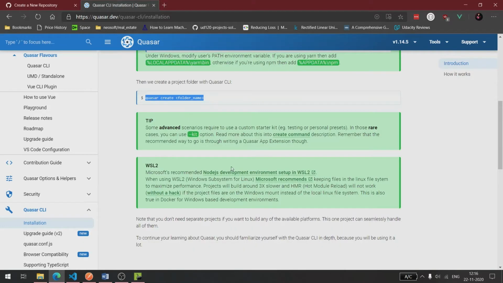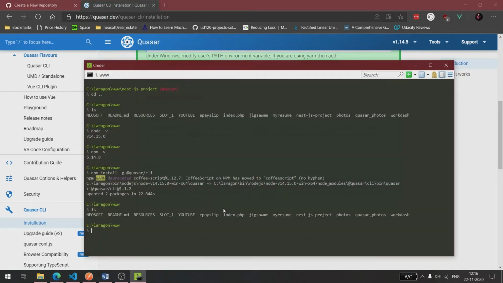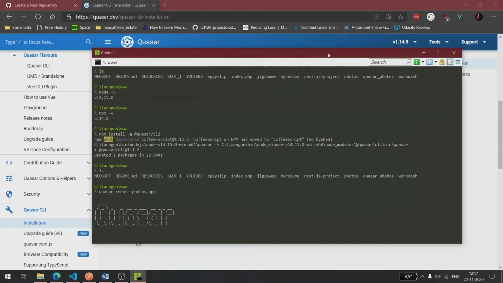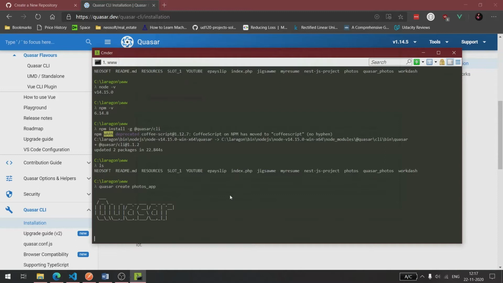Quasar create. Okay. It's going to ask some questions before installing.